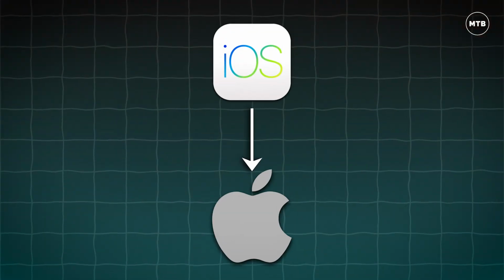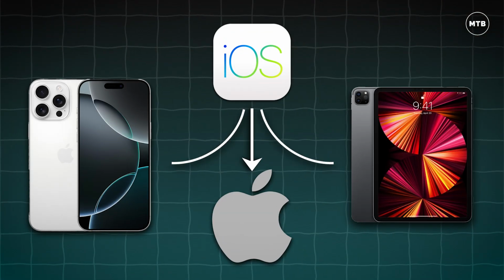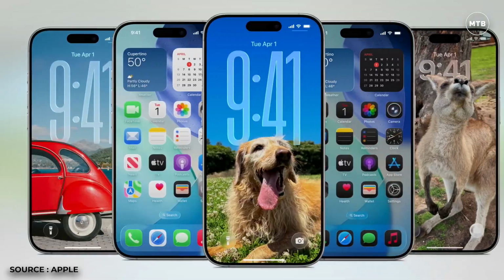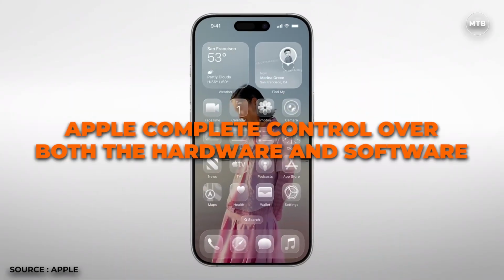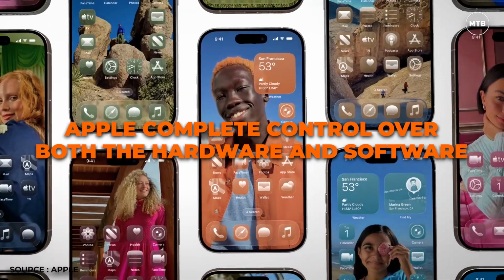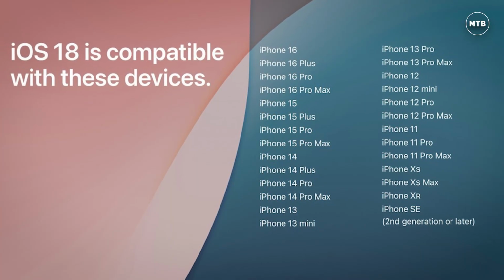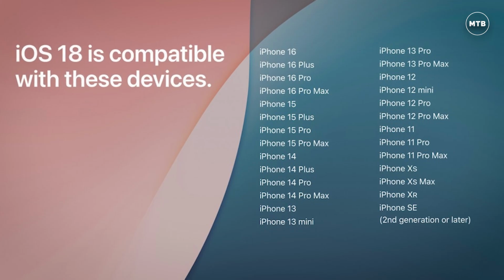iOS, developed by Apple, is the operating system that powers iPhones and iPads. It is exclusive to Apple devices, giving Apple complete control over both the hardware and software. iOS devices are stable and have long-term software support. Even older iPhones receive updates for years.